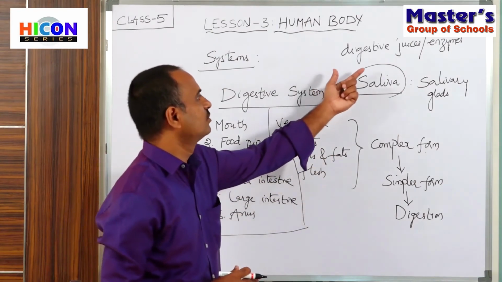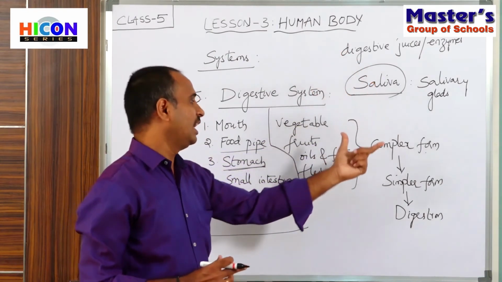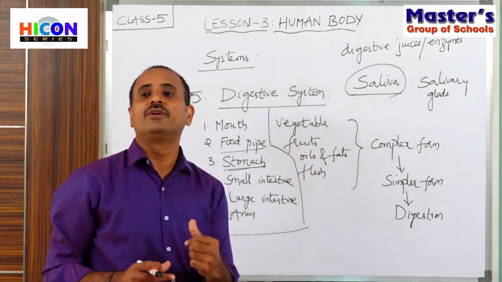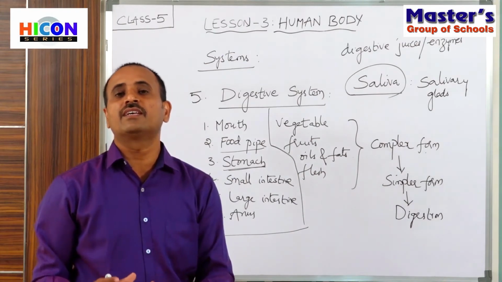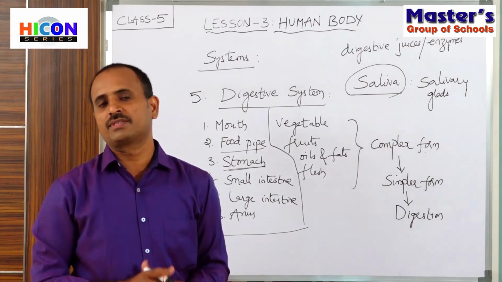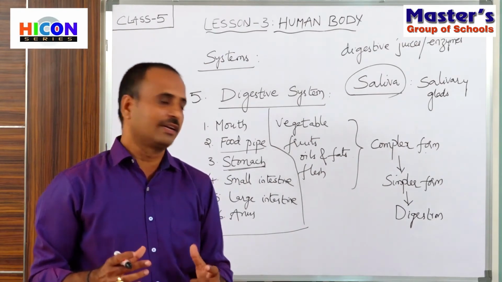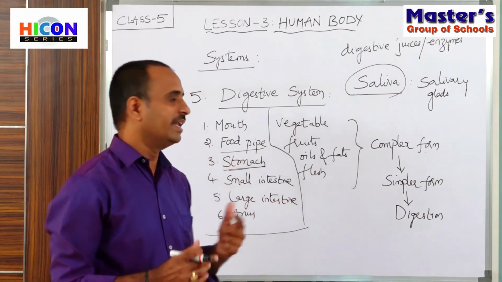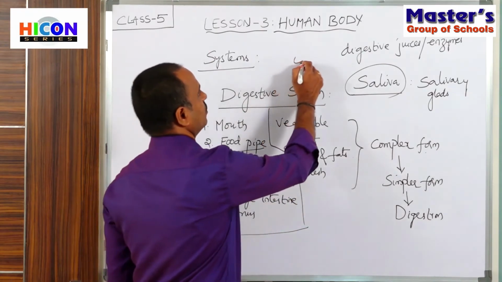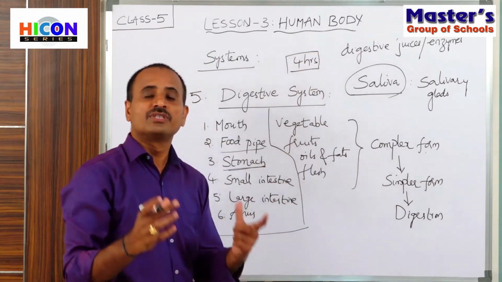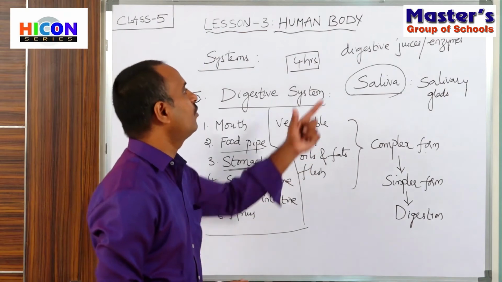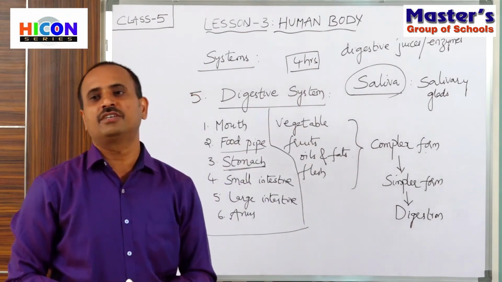These digestive juices or enzymes help the food to convert into simpler form, and this process takes nearly 4 hours. The food remains in our stomach for nearly 4 hours. After 4 hours, the food will be changed into simpler form with the help of digestive juices and enzymes.